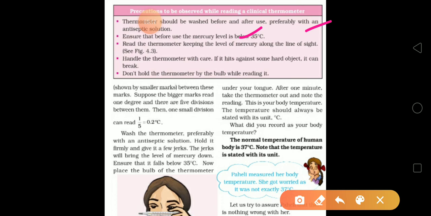So we can measure the temperature correctly. Make sure the mercury level is below 35 degrees Celsius before use. When we are reading the temperature, do not touch the bulb of the thermometer. These are the precautions while using the clinical thermometer.